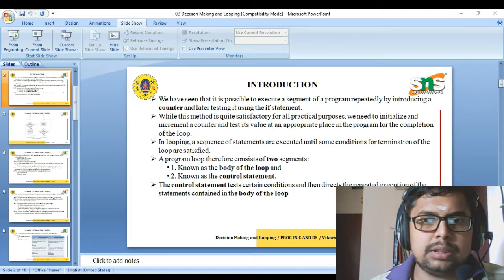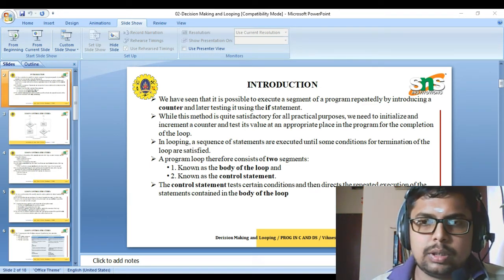The looping statement consists of two segments. The first one is known as the body of the loop, and the second is a control statement. The control statement tests a certain condition and directs the statements into the body of the loop.